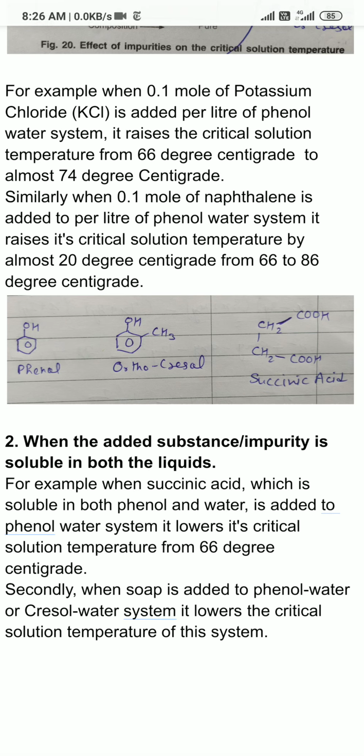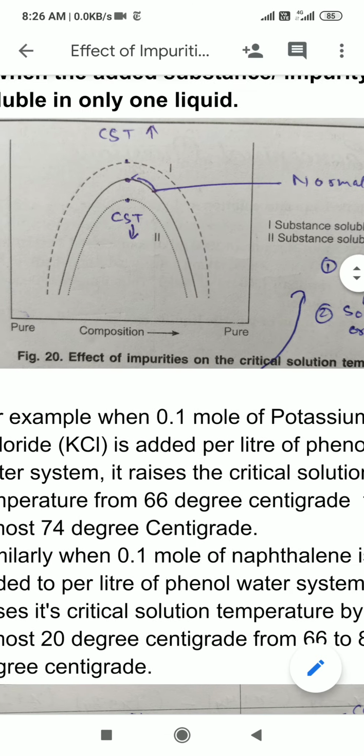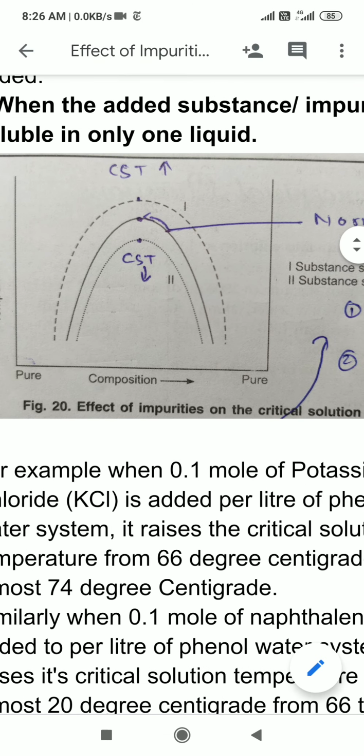And coming to the diagrammatic representation of this, you can see in this diagram the solid curve shows the normal critical solution temperature. Now if I add any impurity which is soluble in both the solvents, then the partial miscibility or solubility of the two layers will increase, hence their critical solution temperature is decreased.